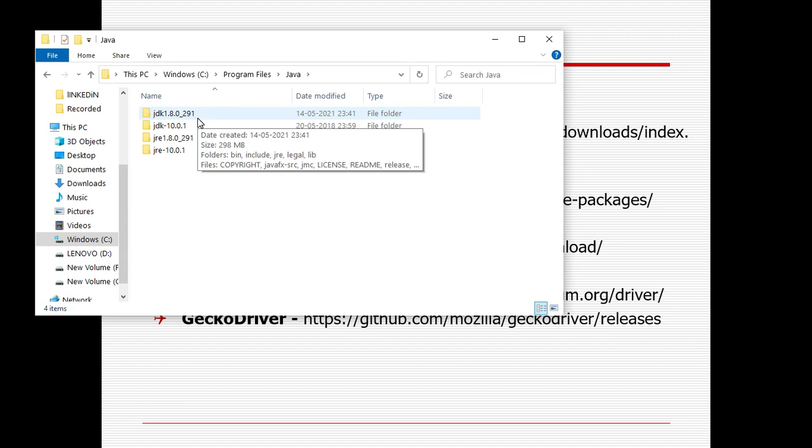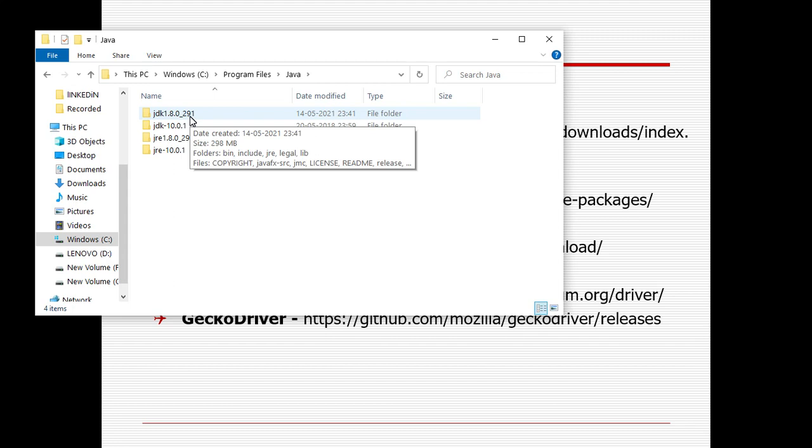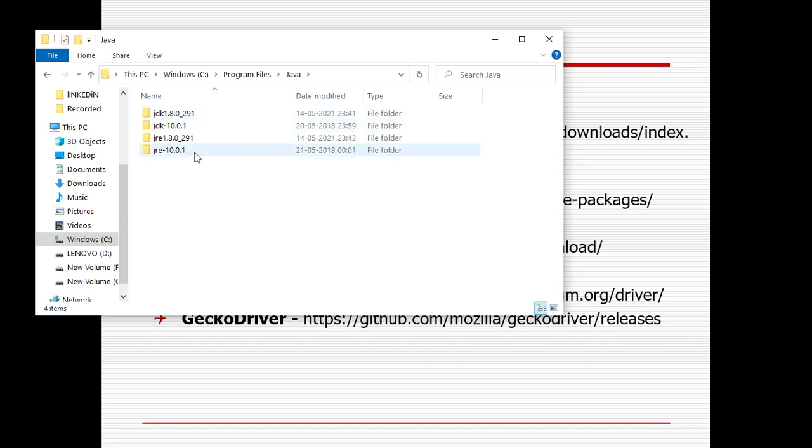But the problem is that if you want to integrate with Jenkins, sometimes you need 1.8 or 1.10, because Jenkins does not support the other versions. Otherwise, if you only want to work in Selenium, any version is fine. You just need to download it. Once it is downloaded, you get a folder.